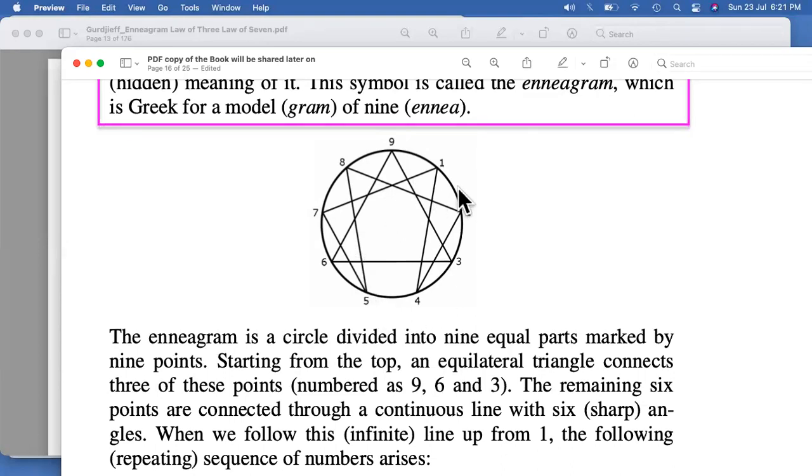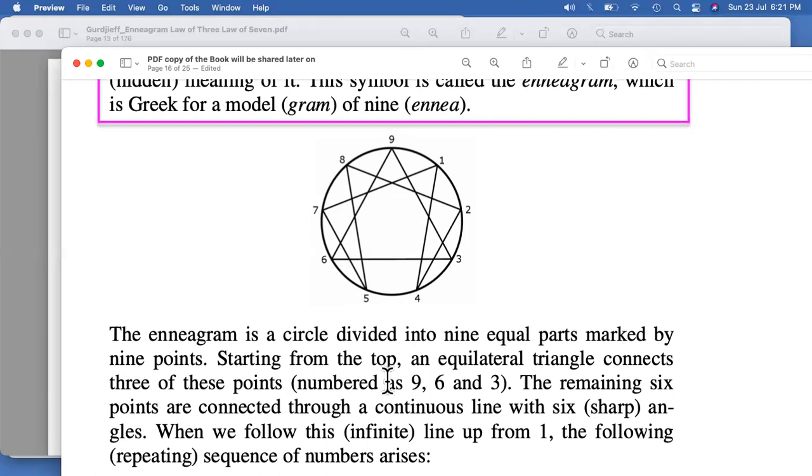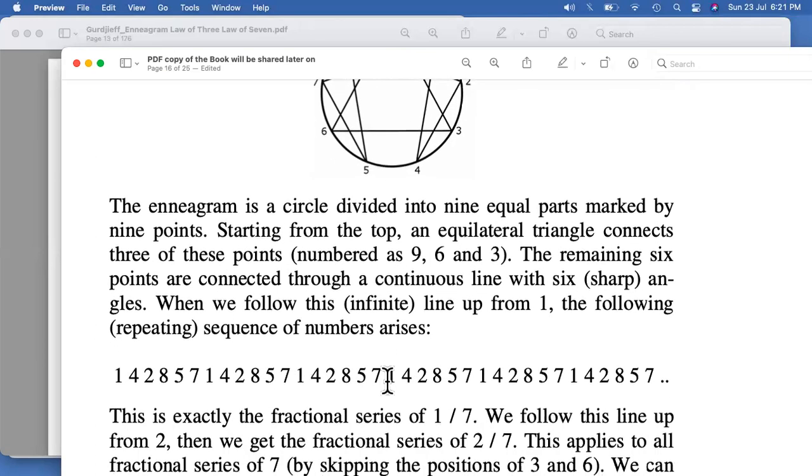Now the question that arises is why it is in such a way. If we ask why it is this way, then probably we will be able to get the answer. And the answer to that is this: suppose we go for the law of 7 as such, and we try to divide the number 7 into 7 equal parts.